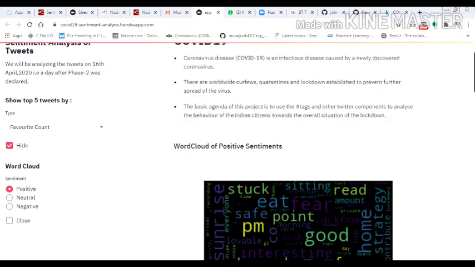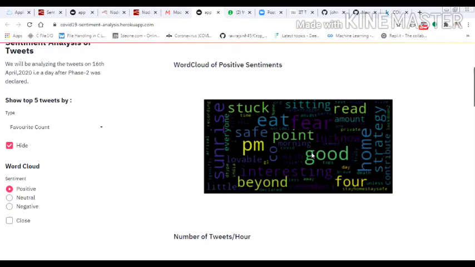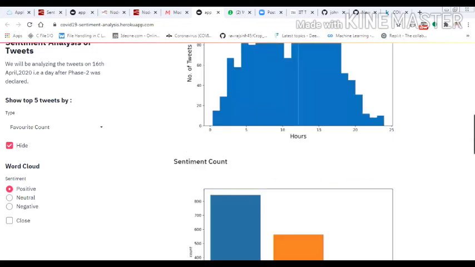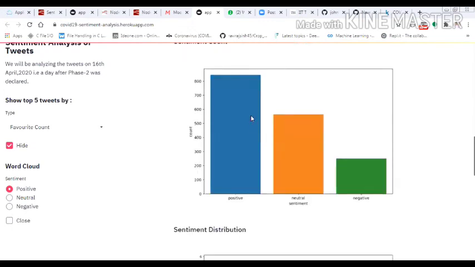Yes, I already opened it. Actually, this is a past tweet analysis. Here you can see I have plotted the word cloud for a particular day, April 16th. You can see the words "good" and "sunrise". These are the positive words which are predominantly used in our Twitter tweets. Then we can also see the number of tweets per hour, then the sentiment count.